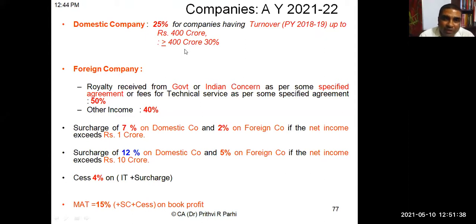If it is more than 400 crore, then 30%. Otherwise, 25%. But for foreign companies, again two rates are applicable. One is for normal income, which is 40%, and for some specific income, that is royalty received from government and Indian concern, 50%. How much are they? 40% and 50%.